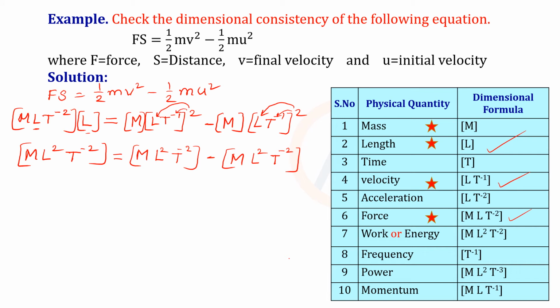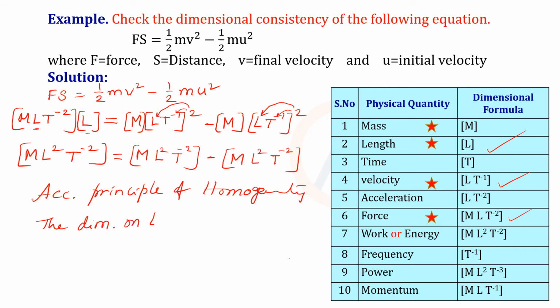So simply we write, according to the principle of homogeneity, the dimensions on the left hand side are equal to the dimensions on the right hand side. So therefore we can say that the given equation is dimensionally correct.